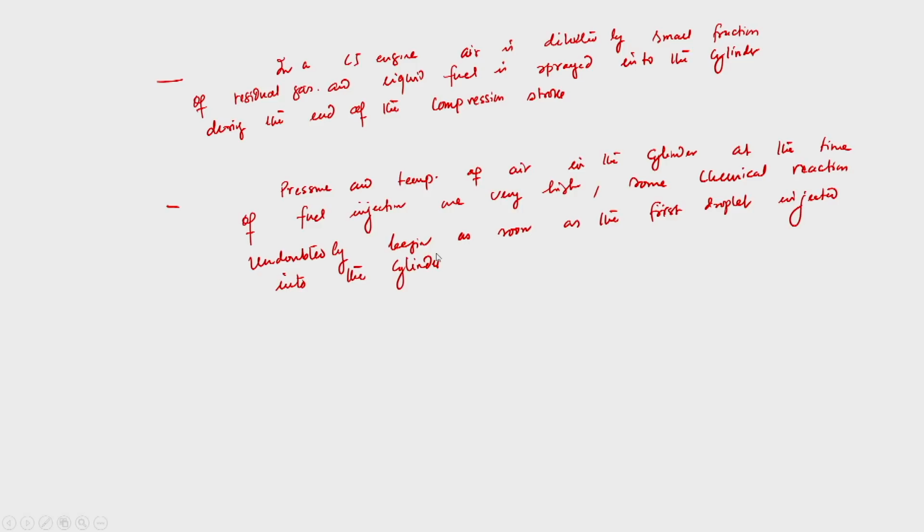So, what is the case? Since we are utilizing the high pressure and temperature of the air itself to self-ignite the fuel, the moment at which the first droplet enters into the cylinder, it will take part in the combustion. I mean, chemical reaction.